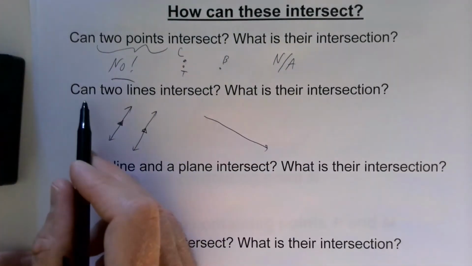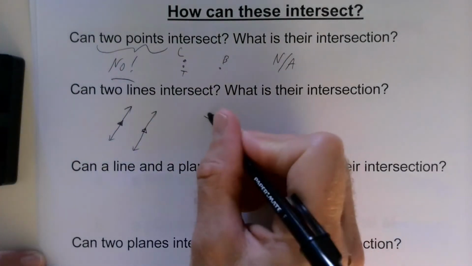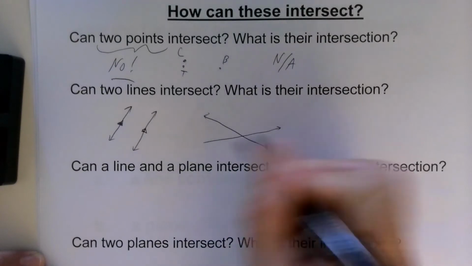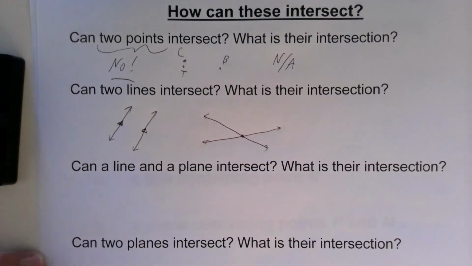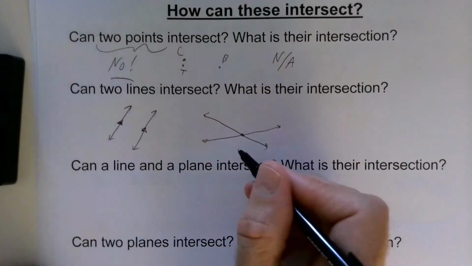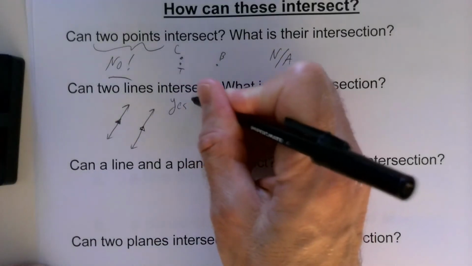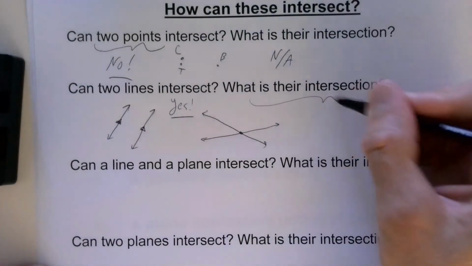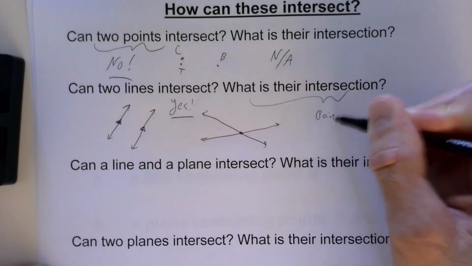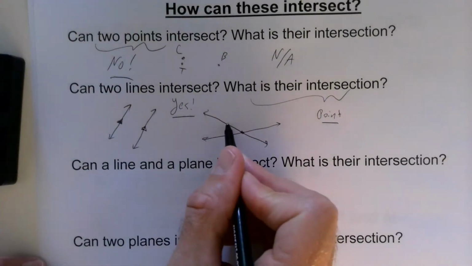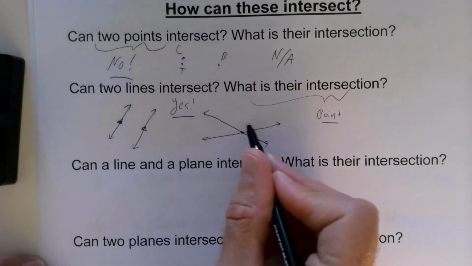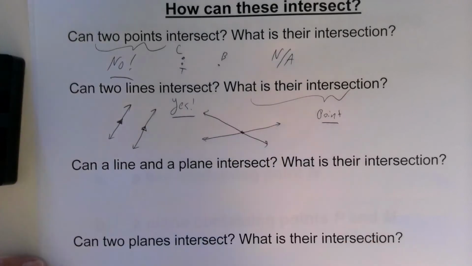And this is saying can two, meaning is it possible? So yeah, it's possible. And it looks like where they intersect each other would be a point. So yes, they can. What is their intersection? It's going to be a single point. And it's only one point because if we try to find another point of intersection, our line would have to, or one of them would have to wind around, bend. It would no longer be a straight line. And all of the lines in our class are straight lines.